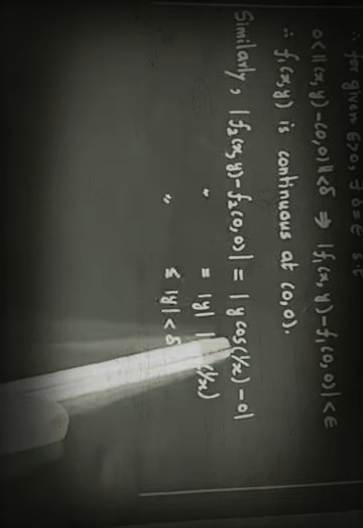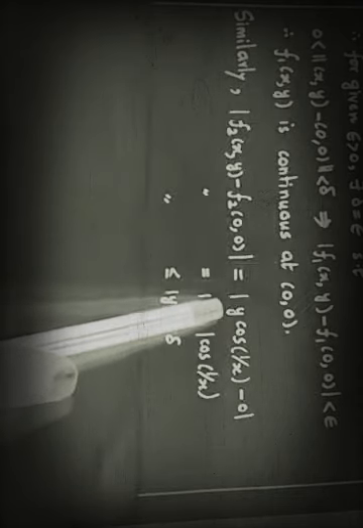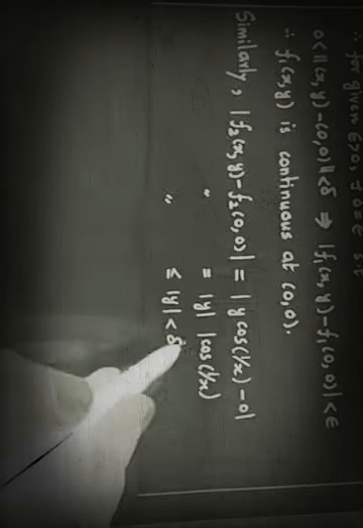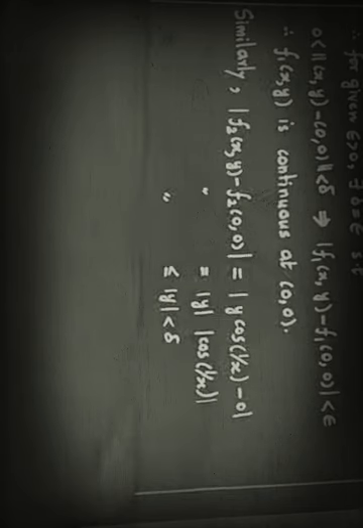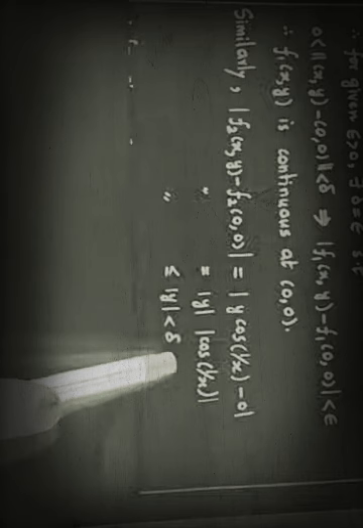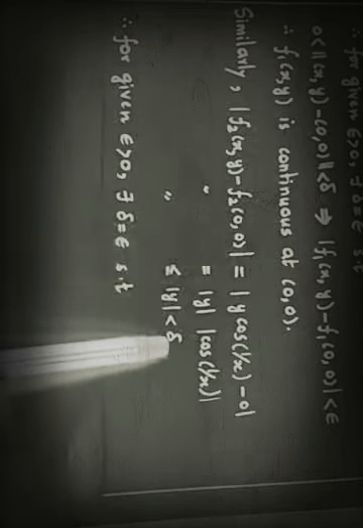And similarly, the second function f2(x,y) minus f2(0,0) can be easily shown, because this value is y cos(1/x) minus 0, which is mod of y into mod of cos(1/x). But again, mod of cos theta is less than or equal to 1. So this is less than or equal to mod of y into 1, but mod of y is strictly less than delta. So this is strictly less than delta.